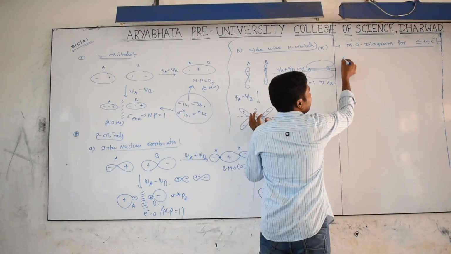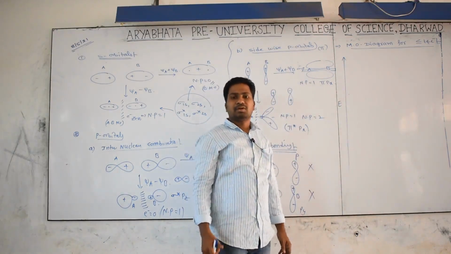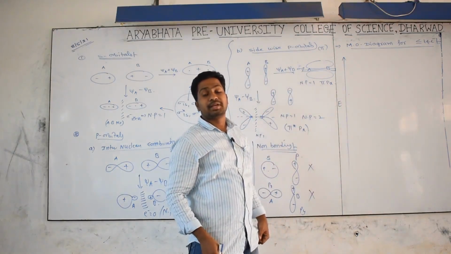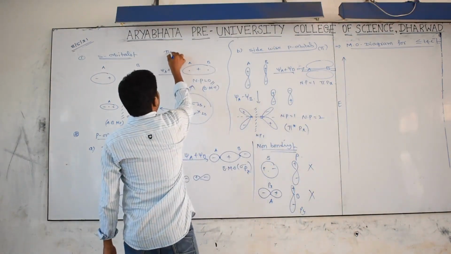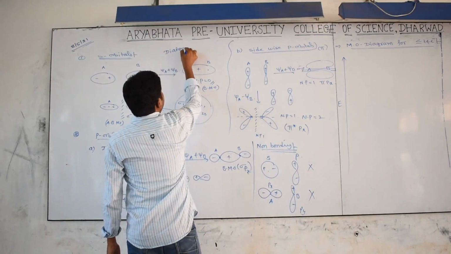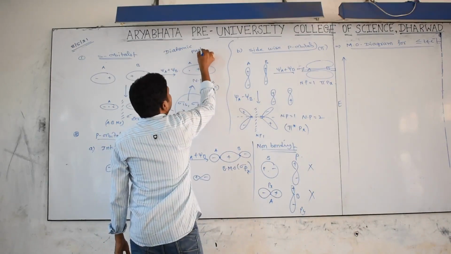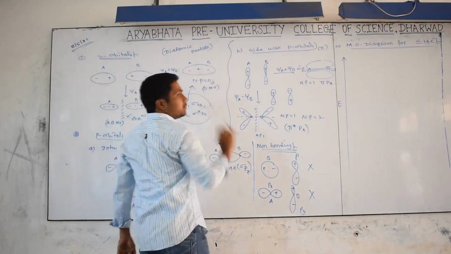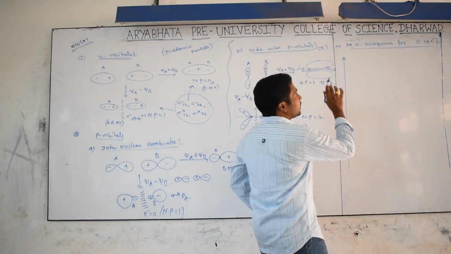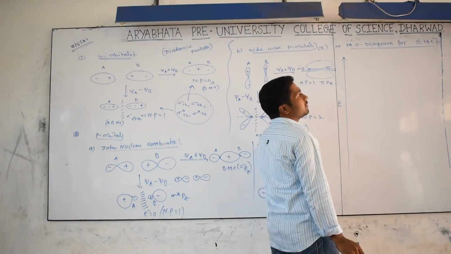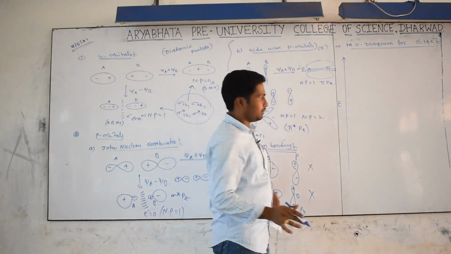Take energy in increasing order. This whole concept is applicable to diatomic molecules. MOT is only for which species? Diatomic molecules or diatomic particles. Diatomic means the molecule is made up of only two atoms. Okay, now the molecular orbital diagram for less than or equal to 14 electrons. This is a very important thing. Observe very carefully.